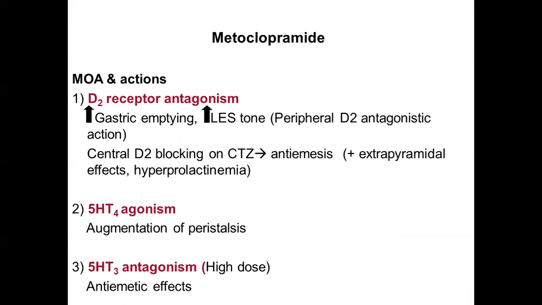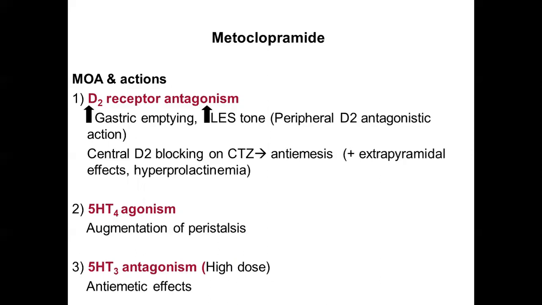So we'll go to metoclopramide, the first prokinetic drug. We'll discuss the mechanism of action and the corresponding actions of metoclopramide. It is a D2 receptor antagonist in the periphery as well as in the central nervous system. So let us see what happens because of the antagonism of D2 receptors. It will increase the gastric emptying. It will increase the lower esophageal sphincter tone. That means it will decrease the relaxation of the LES and thus it will prevent the reflux. That is because of the peripheral D2 receptor antagonist action in the GIT.